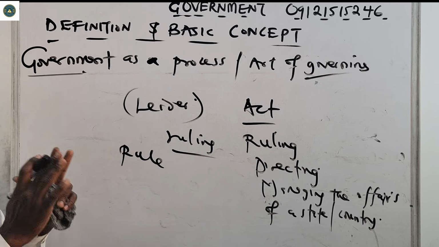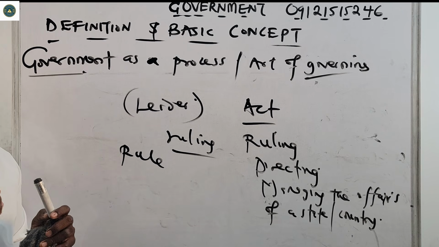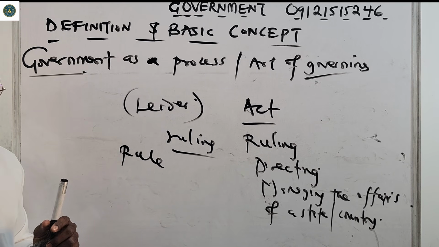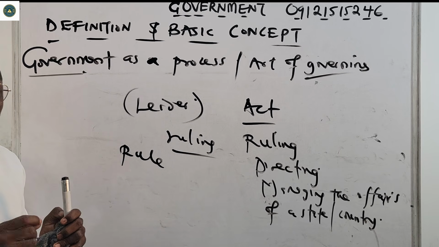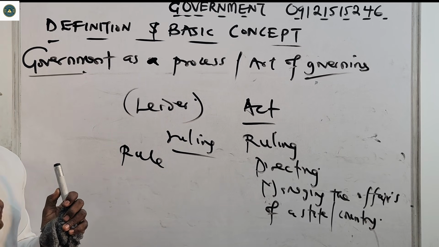That is government as a process or art of governing. It views government as an organized body vested with the ultimate power to rule over the affairs of the state. Government is saddled with the responsibility of securing the state and also managing the affairs of the state.